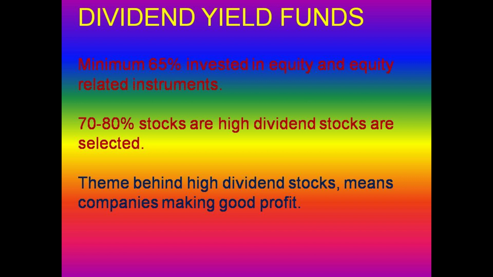In this fund, minimum 65% corpus is invested in equity and equity-related instruments. In this fund, companies are selected which are known to declare high dividends. The theme behind is that if a company declares dividend, it means the company is making good profit. Typically, a dividend yield fund invests around 70 to 80% of its corpus in the stocks that have high dividend yields than its benchmark.